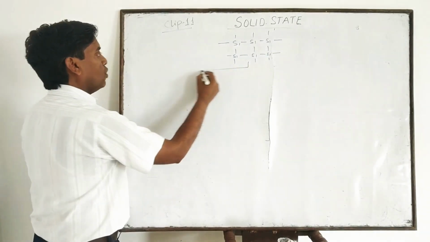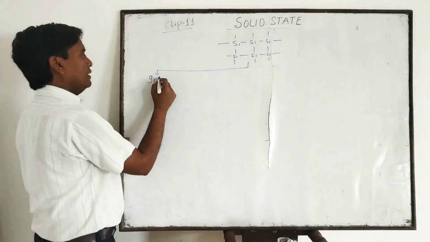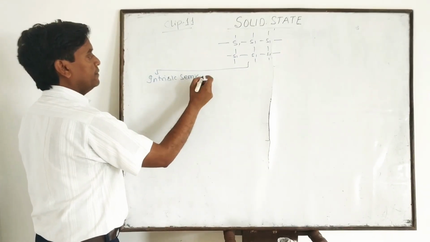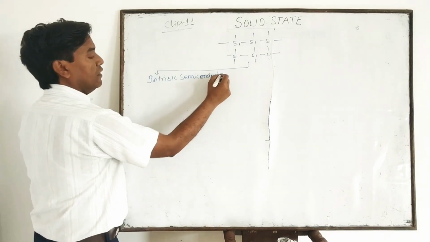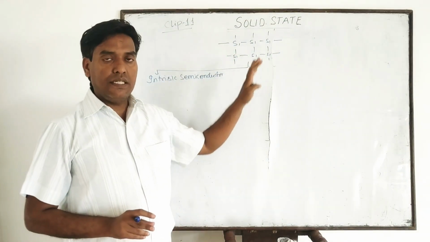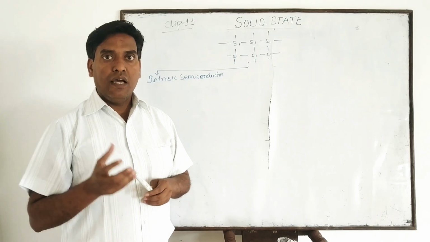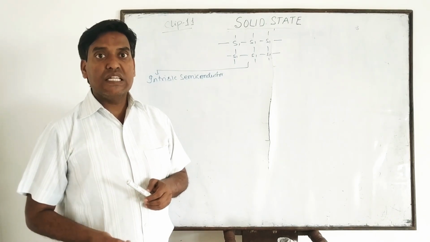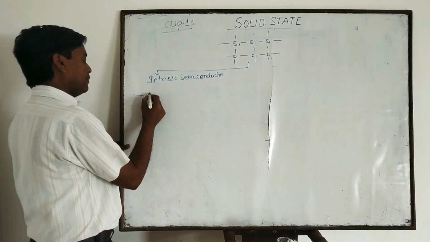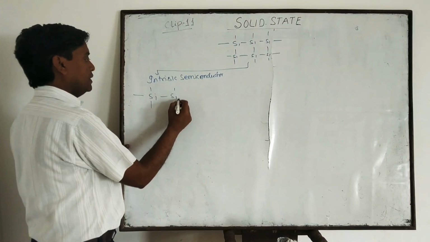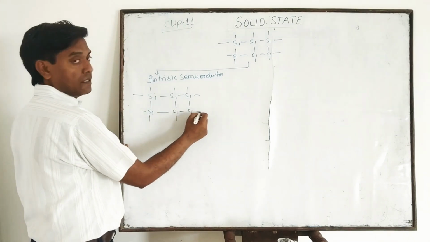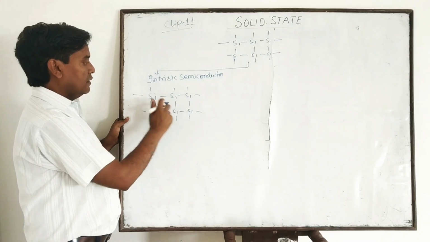Students, when the covalent lattice of silicon is heated, certain covalent bonds break, and when these covalent bonds break, they generate electrons, due to which conductivity increases. Like silicon.